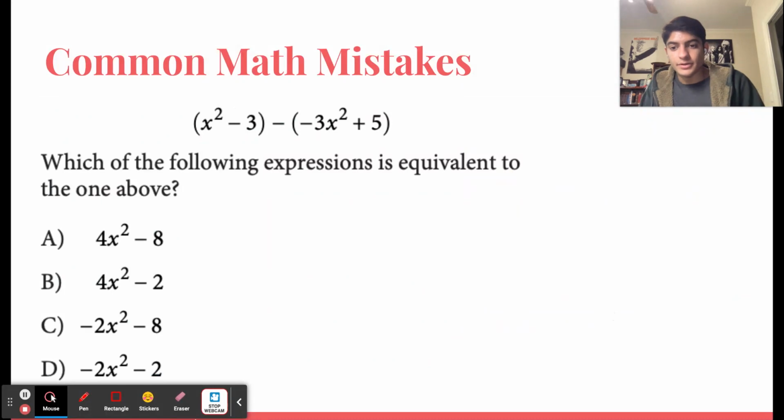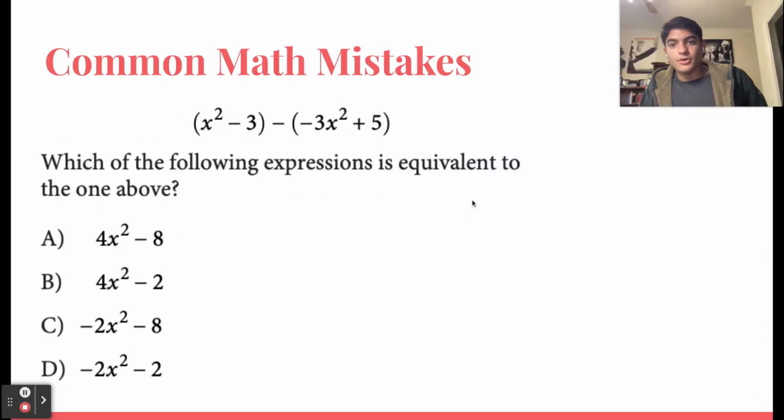So here's an example of a double negatives question. Over here, we've got two expressions that we need to simplify. And we see this right here, this double negative, and if you miss that, then you'll get the question wrong. There will be lots of other questions where this is a part of a step of a multi-step process, and if you miss it in one of those steps, like I said earlier, you will get it wrong. So always make sure you're watching out for this, and always make sure you're watching for the parentheses as well, because that can change the sign of a term.